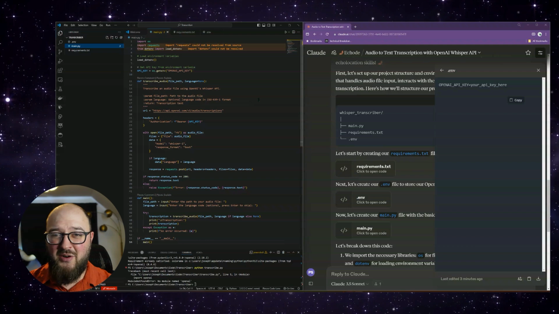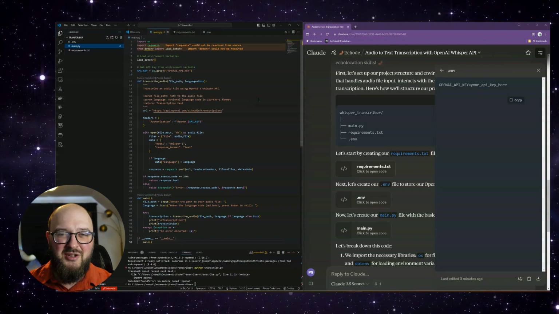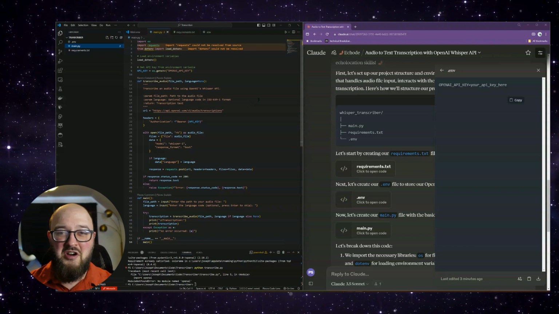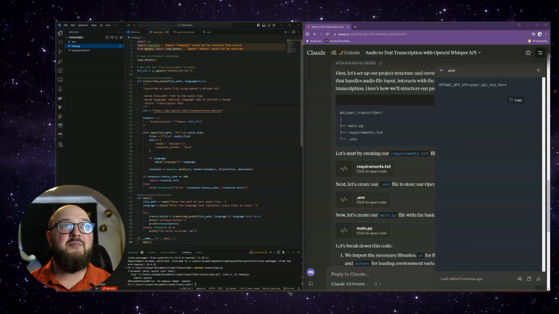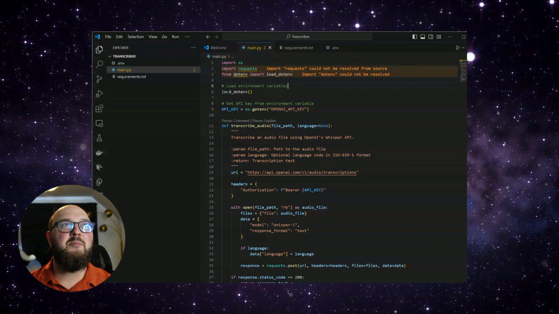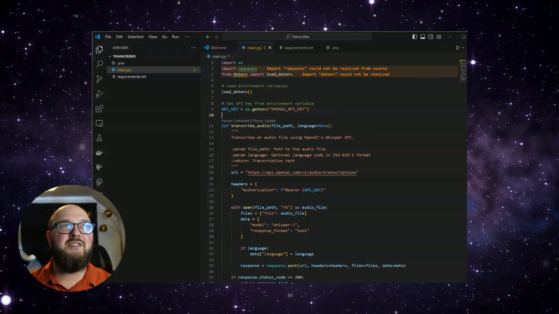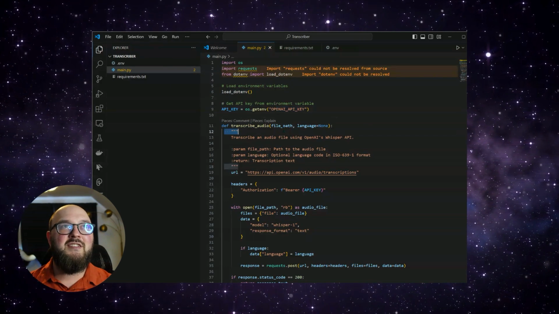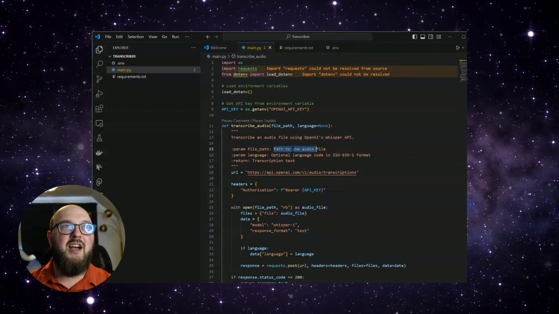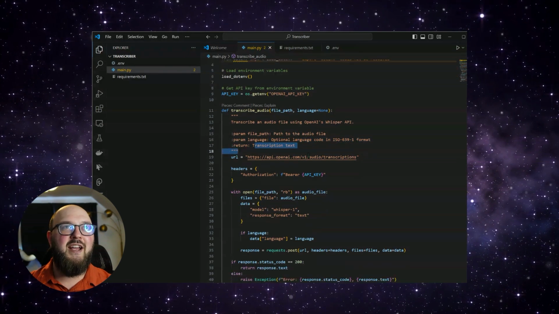I don't know how to code or read code, so comments are very important. Let's take a look at this code and see if there's anything we can spot before we try to run it that might not work or might not be to our preferences. So we'll start up here, and all it's doing is importing those dependencies we were talking about. And it's going to load the env file, so it's going to bring in your OpenAI key, so we understand that so far. Then it's going to transcribe the audio, so use the Whisper API, the path to the audio file, optional language code, transcription text.